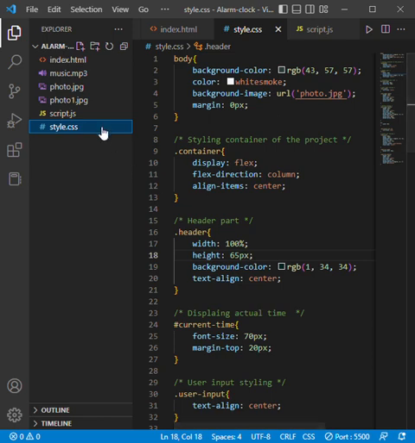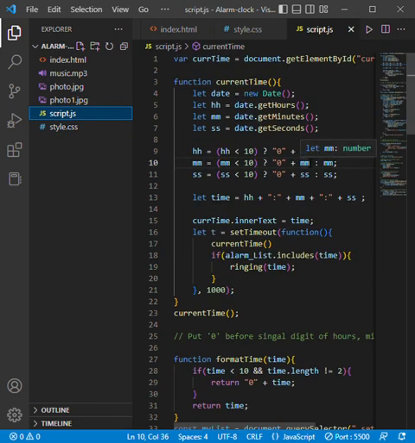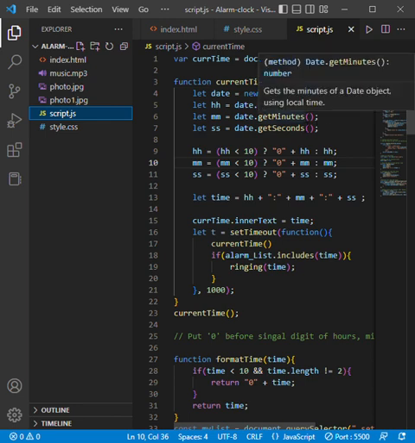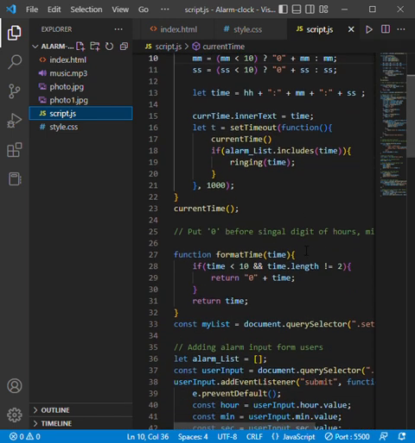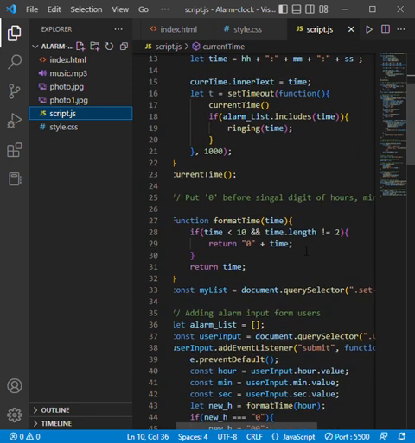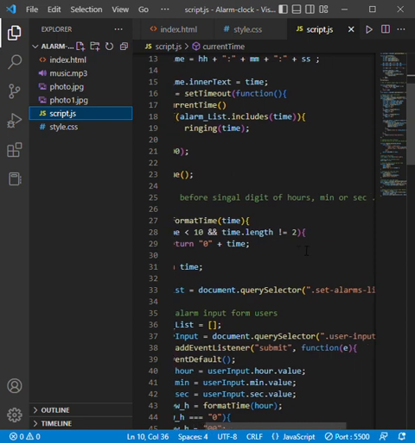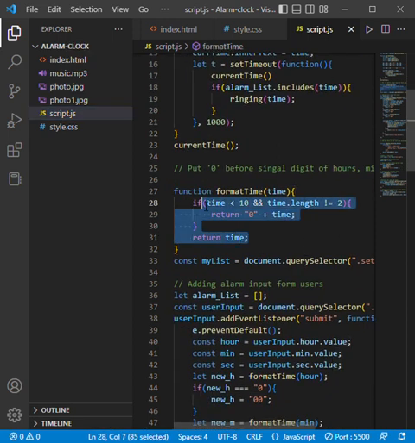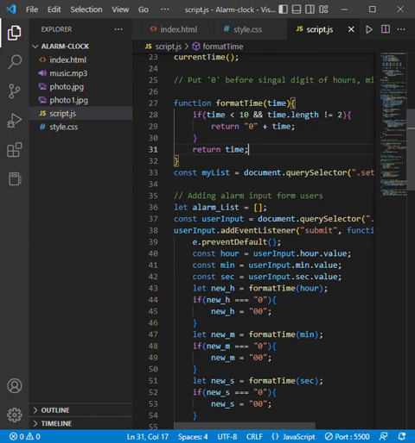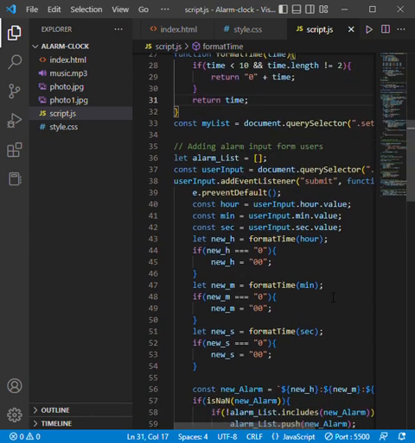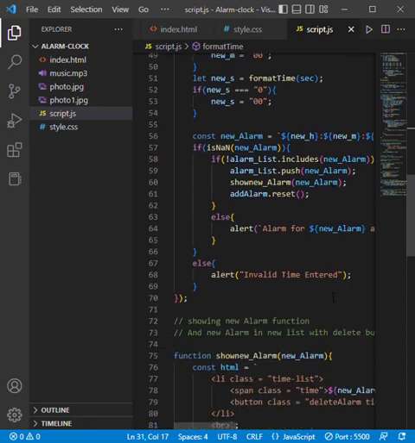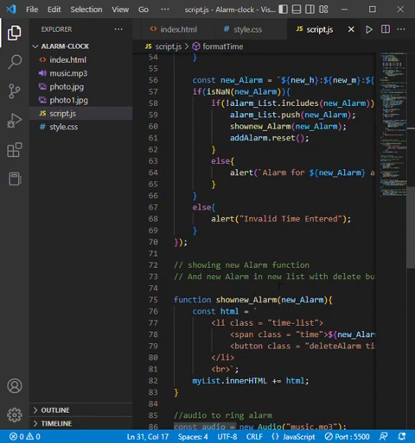And now the main part comes, script.js. In this, first we take a current time function in which we have date, hour, minute and second. First we get hours and then minute and then second. After that we create a function in which we put 0 before a single digit of hour. Then we create a function for adding alarm input for the users, and then showing the new alarm in a new list with a delete function.